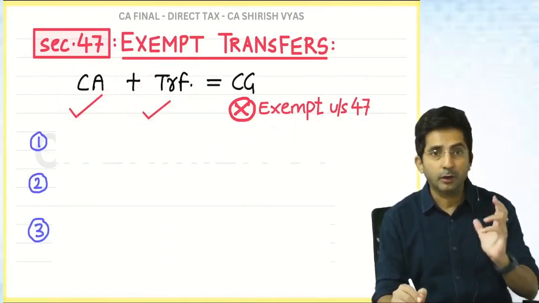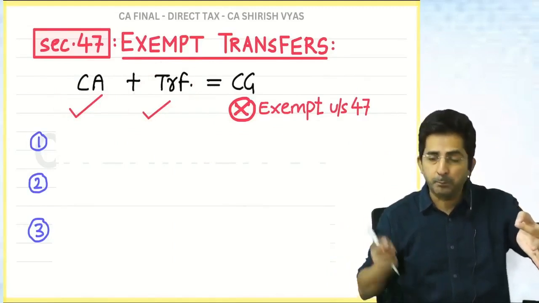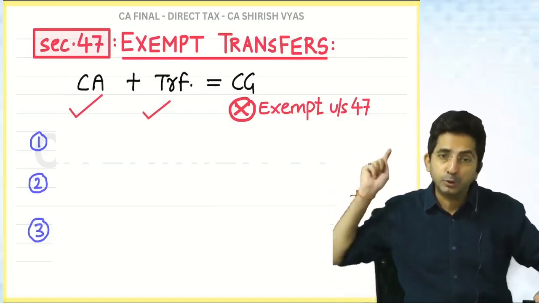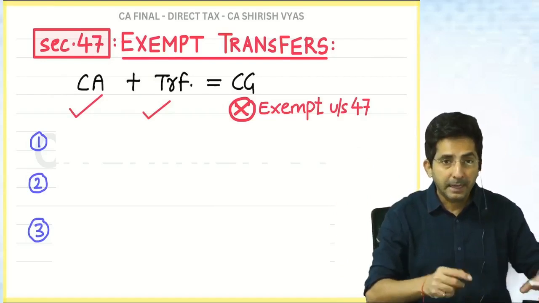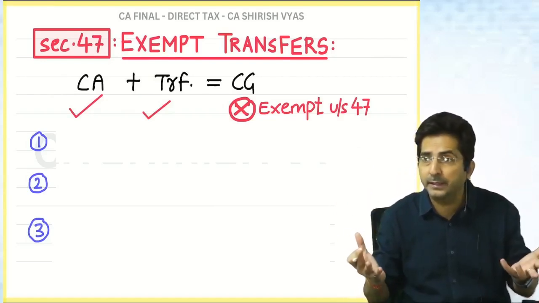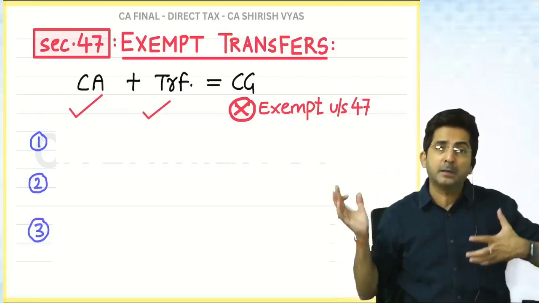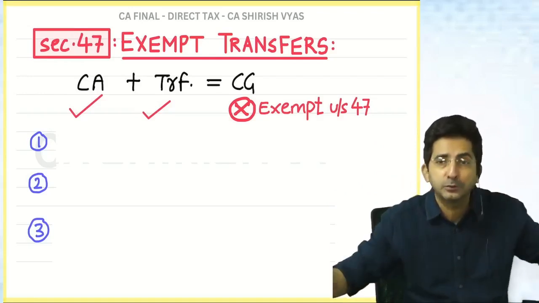Generally, what we have developed in our mind is, if there is a capital asset plus a transfer, the government has the basis to charge you. It will be taxable. But there are a few transactions where even if there is a capital asset, even if there is a transfer, and even though the government has the basis to charge you, the government will not charge you.